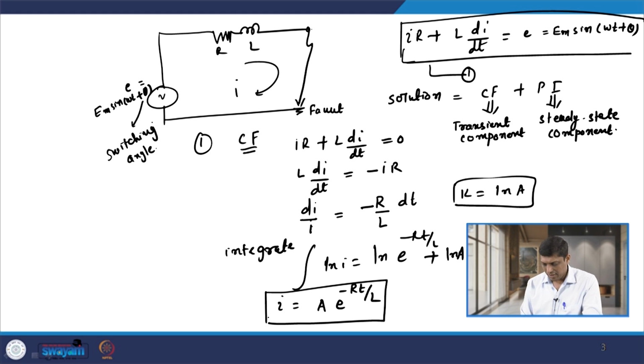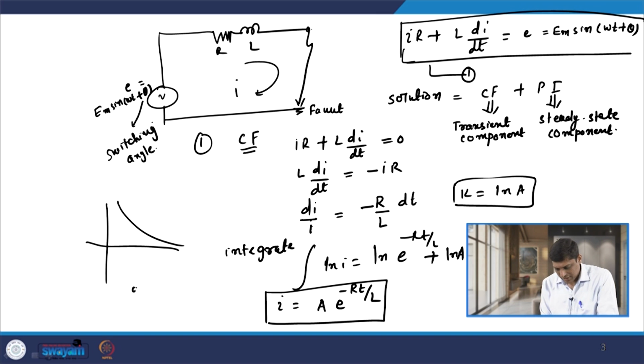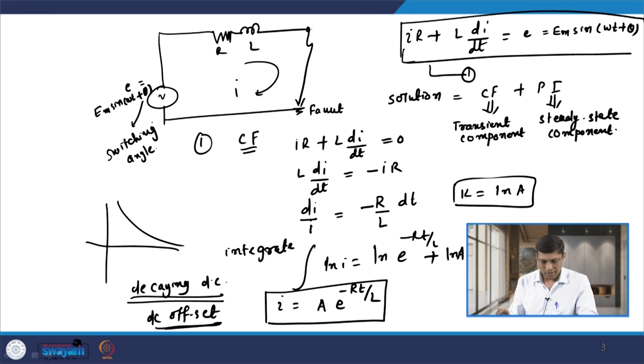This equation clearly indicates that this component of the fault current is transient in nature and decays exponentially. If I draw the curve, it decays exponentially, and this decay depends on the time constant of the circuit. This decaying component is known as the decaying DC component, or sometimes the DC offset component. So, we can call it either the decaying DC component of fault current or the DC offset. That is the solution of the first part, the complementary function.